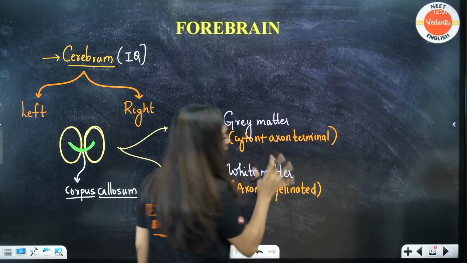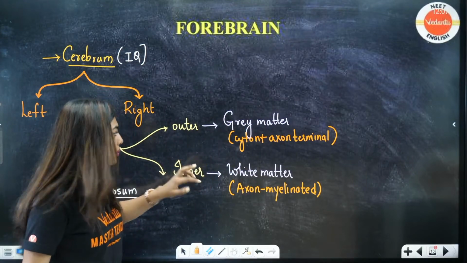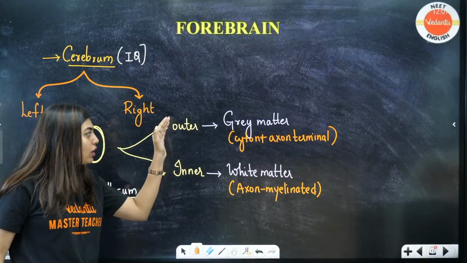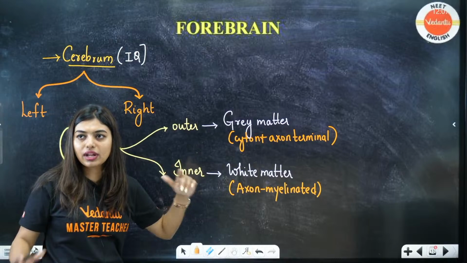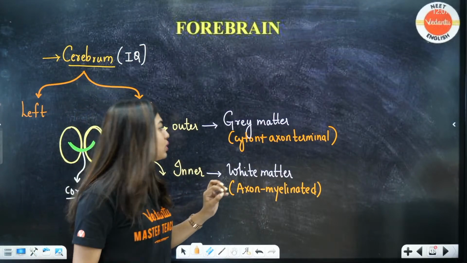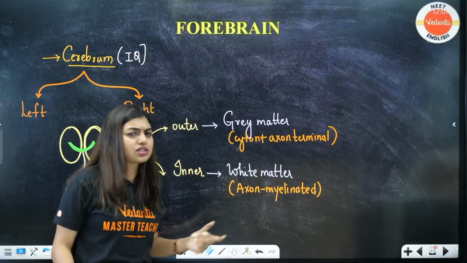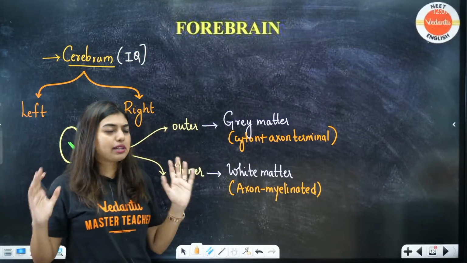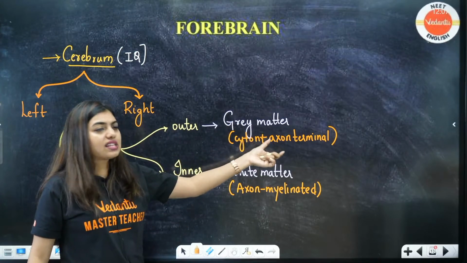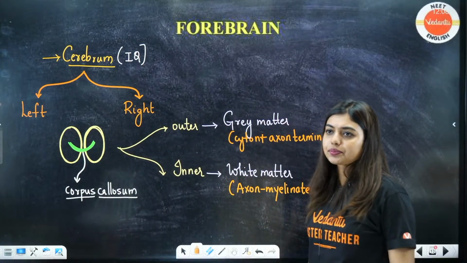Students, this will be reversed. This will be directly opposite in a spinal cord. What am I trying to say? In the spinal cord, the outer part will have the white matter and the inner part will have the gray matter. It's not in your syllabus, but just know this. Very simple: axon has myelinated sheath. Those myelinated sheaths are white in color, so they will form the white matter. The gray matter is because of the cyton and the axon terminal. Done, all of you.